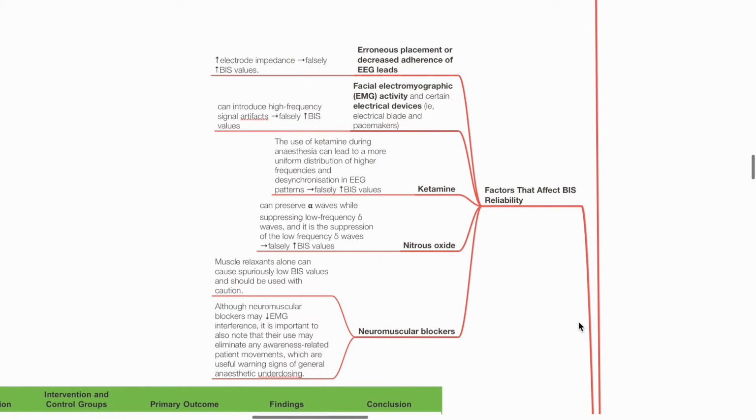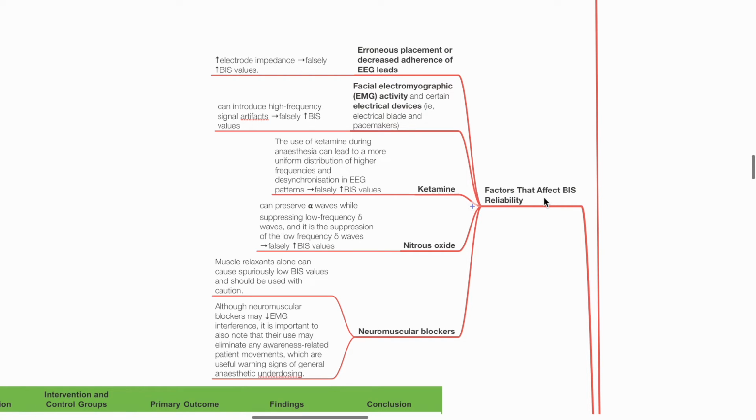Factors that affect BIS reliability: erroneous placement or decreased adherence of EEG leads increases electrode impedance and falsely elevates BIS values. Facial EMG activity and certain electrical devices such as electrical blade and pacemakers can introduce high-frequency signal artifacts, falsely elevating BIS values.